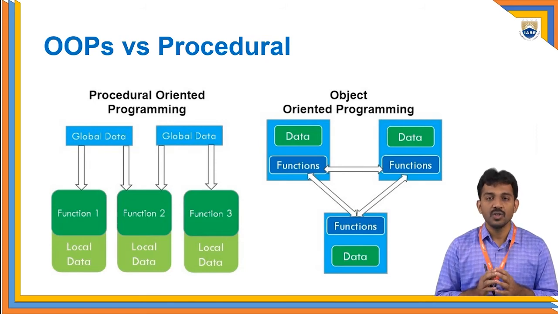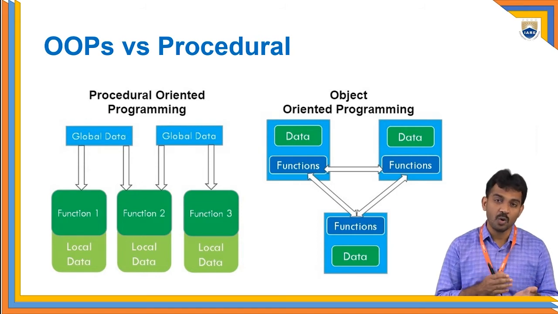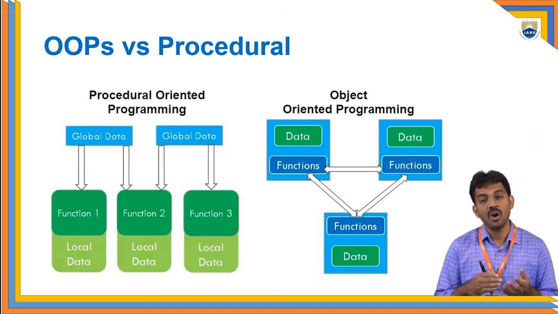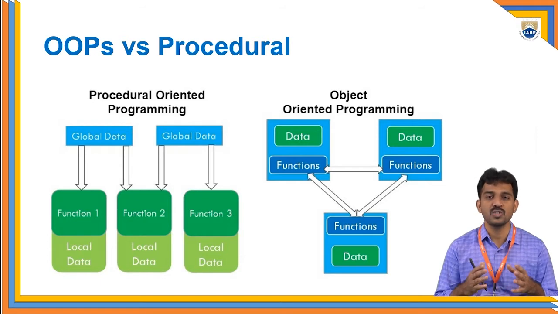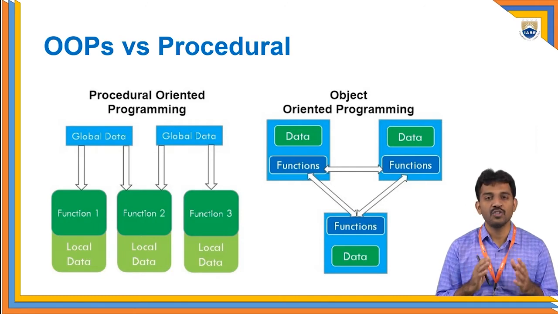Coming to Python, up to now we have seen programs without objects also, right? So it supports normal programming as well as object-oriented programming, based on the user's convenience. The main advantage of object-oriented programming is that it binds the data as well as the methods. That is the beauty of object-oriented programming. It has four pillars, four features: abstraction, encapsulation, inheritance, and polymorphism. We'll see them one by one.